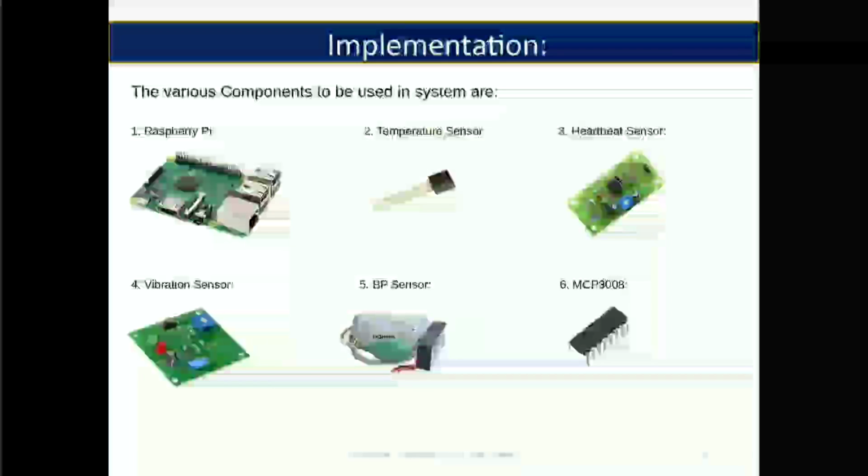Next, the heartbeat sensor. It is used to measure the heartbeat rate of a patient. Here we have used a pair of LED and LDR and a microcontroller. It works on the fundamentals of optoelectronics.